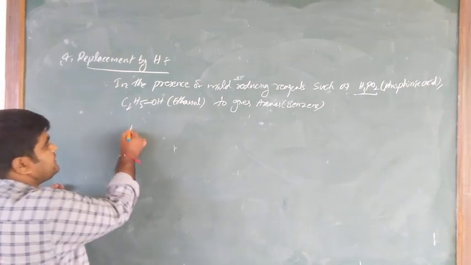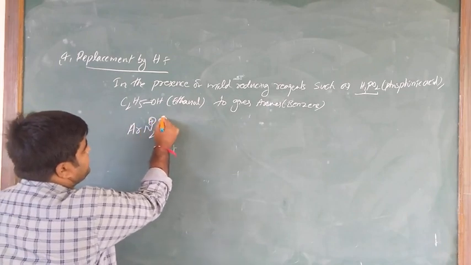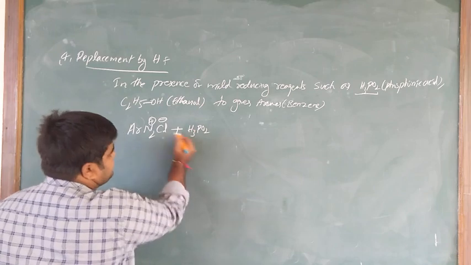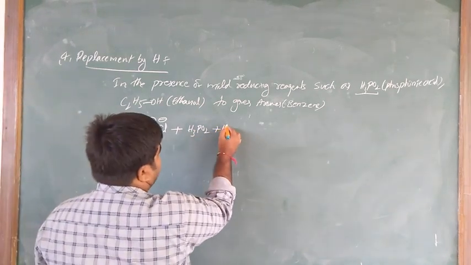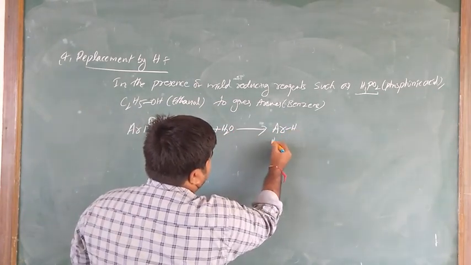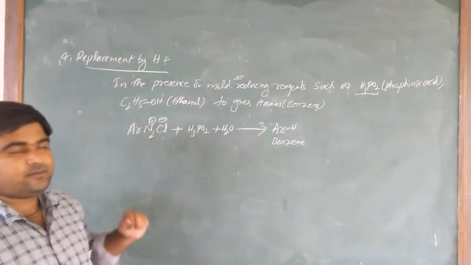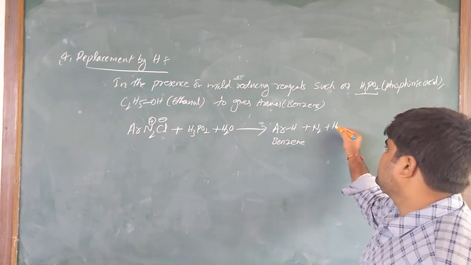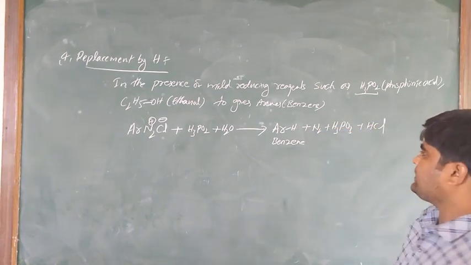Let us see the equation. Aryl diazonium chloride salt, ArN2+ Cl-, reacts with hypophosphorous acid, H3PO2, and water to give arenes, that is benzene, plus nitrogen, plus H3PO3, which has itself been oxidized, and HCl.